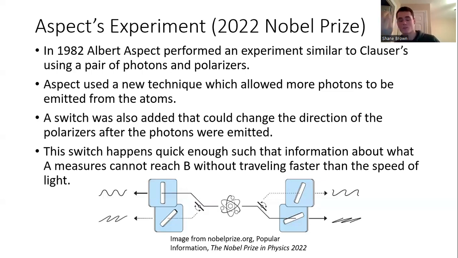So if you're switching this quickly enough, there shouldn't be any possible way the information over here at A can somehow reach what's happening over here at B. Okay. So Aspect did this experiment. It was also even more precise than Clauser's experiment. So the results were more convincing, and we didn't have this issue of detector A influencing detector B. He won the Nobel Prize for that in 2022, and it seemed to be very convincing evidence that a hidden variable theory wasn't the correct description of what we see in nature.